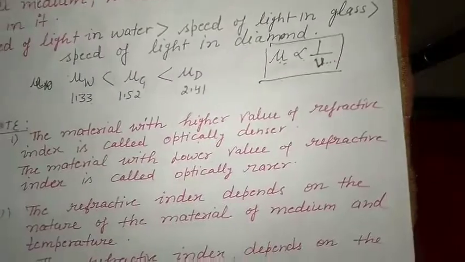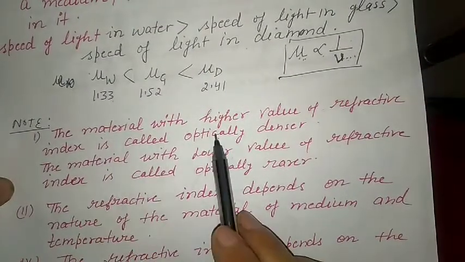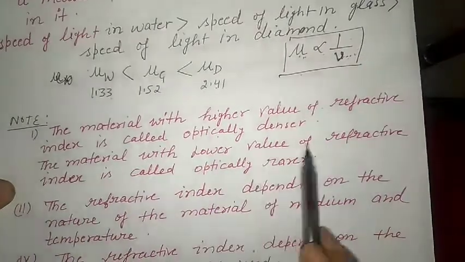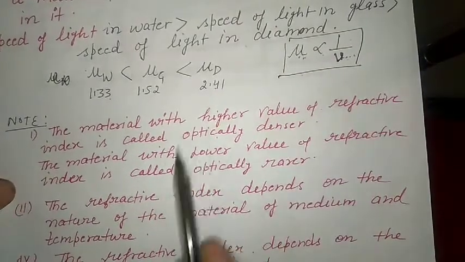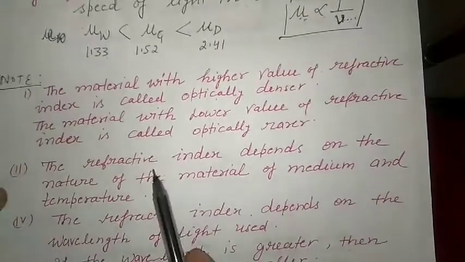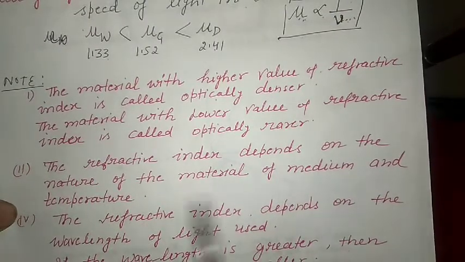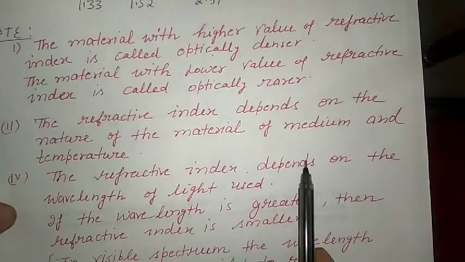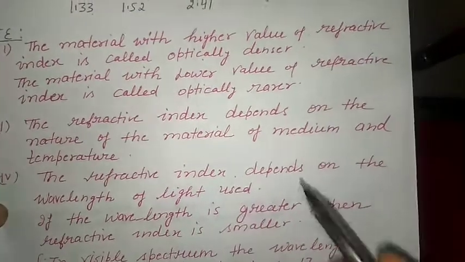So now we have some points here. The material with a higher value of refractive index is called optically denser. The material with a lower value of refractive index is called optically rare. So this tells us whether the medium is denser or rare with respect to refractive index. The refractive index depends on the nature of the material of the medium and also on temperature. It also depends on the wavelength of light used, actually wavelength and color.